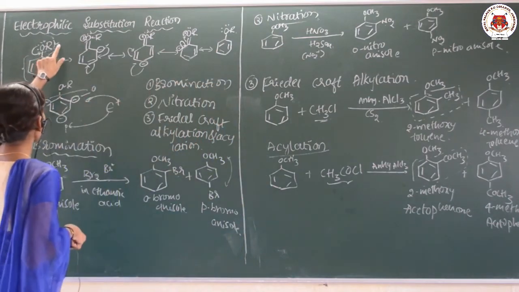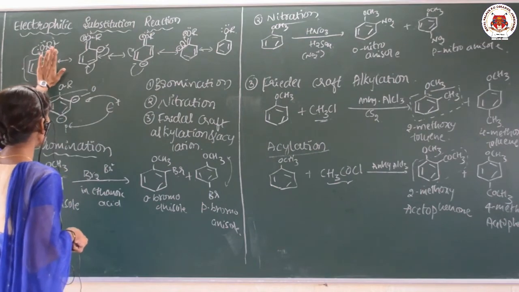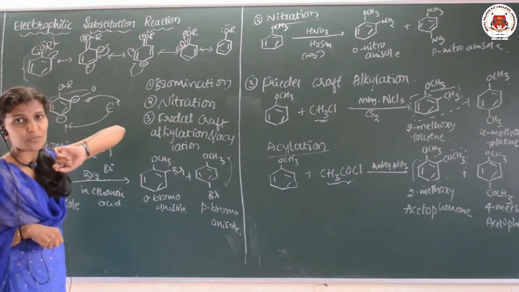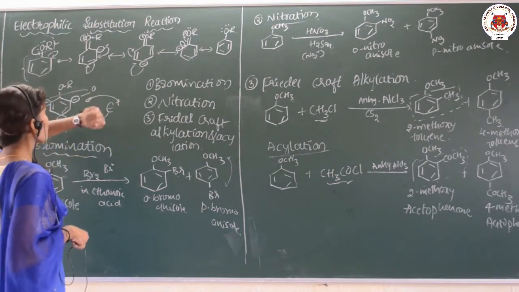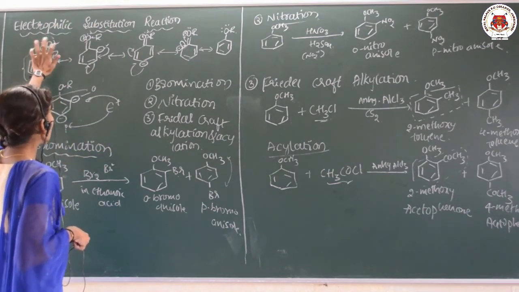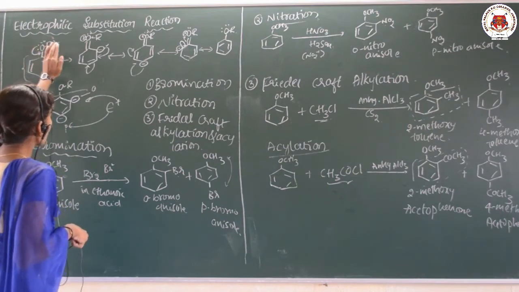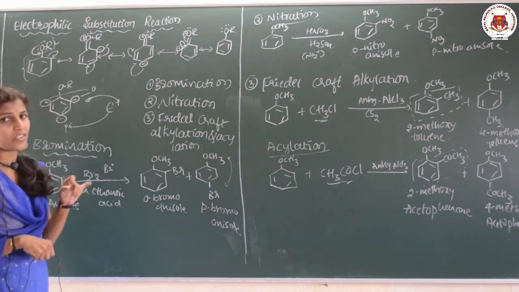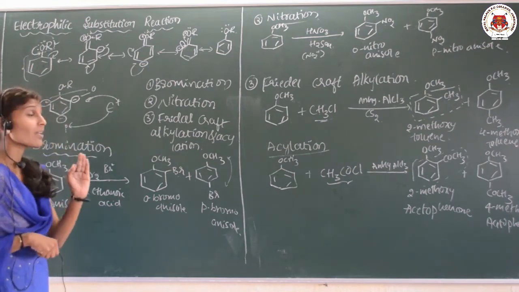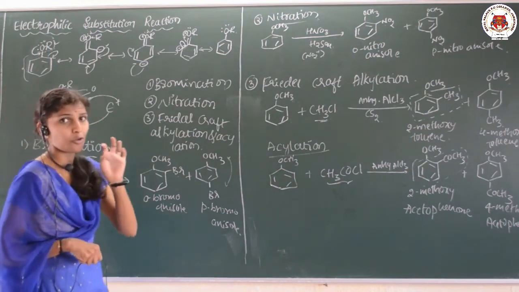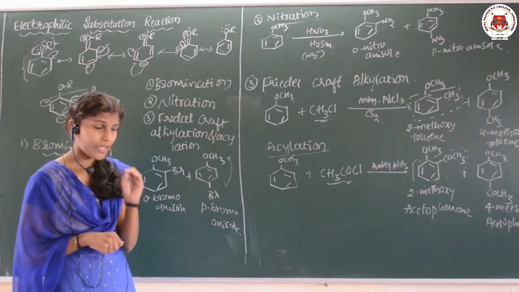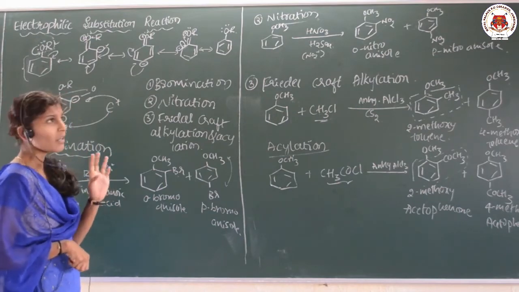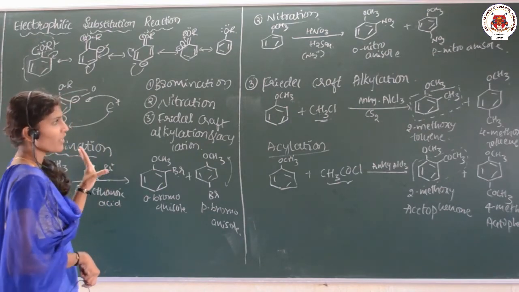See here, the alkoxy group present in the ether activates the ring towards the electrophilic substitution reaction, and due to resonance, it shows the +R effect. That is why the ortho and para positions are electron rich, and our electrophile is going to attack the electron rich system only. That is why ortho and para products are possible here. Clear?